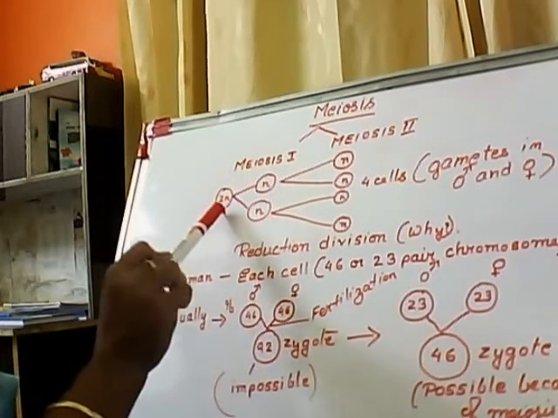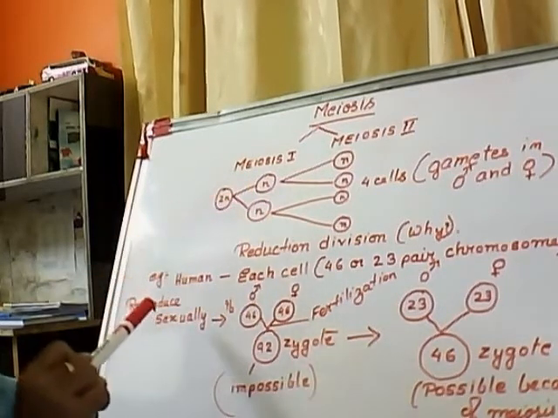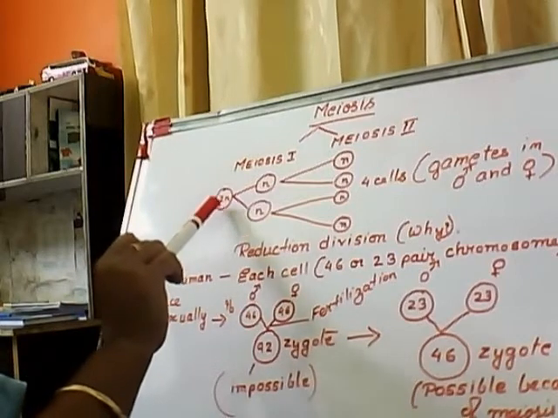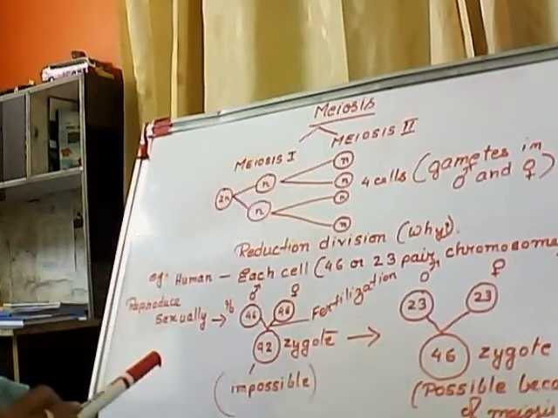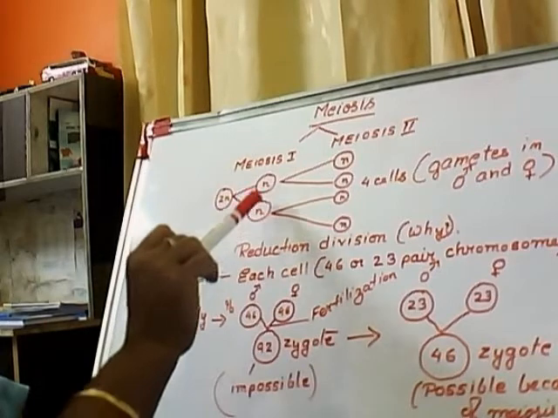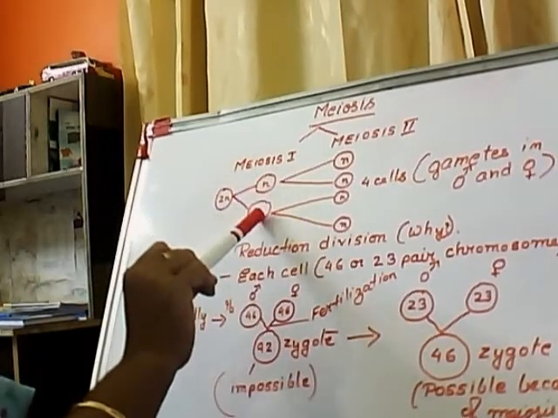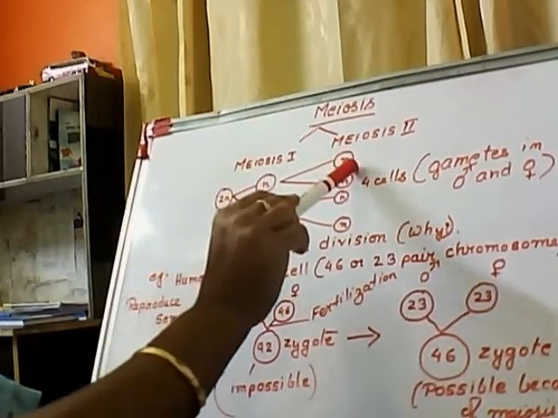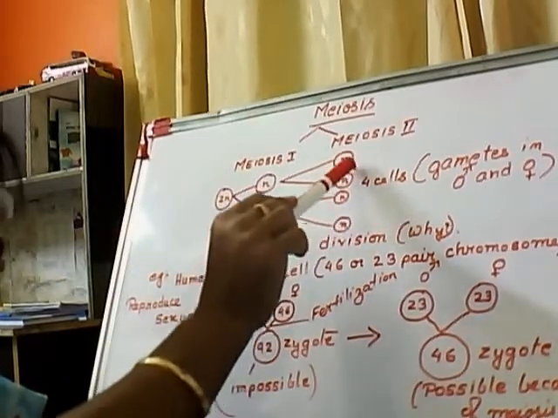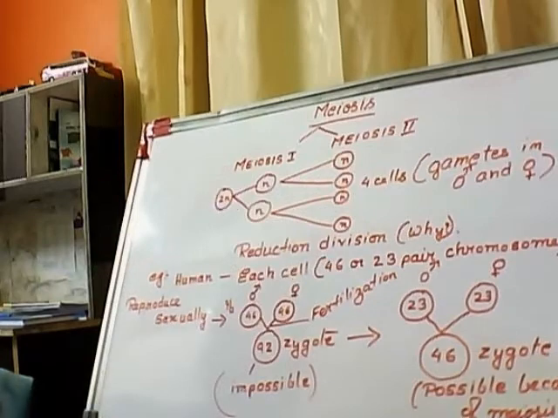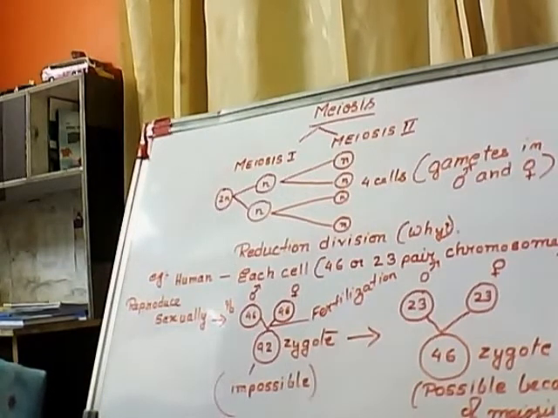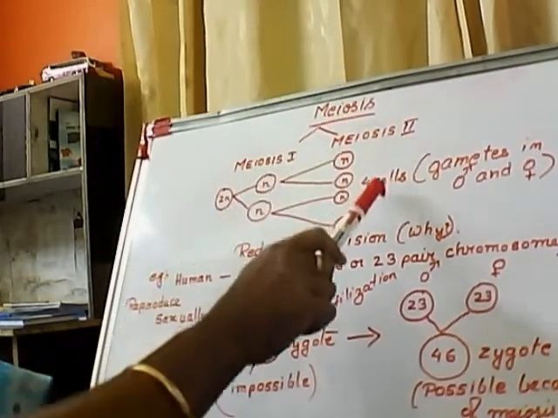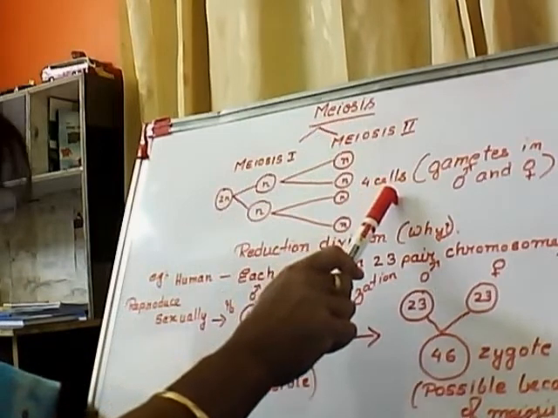But you just see here, initially they had 2n number of chromosomes, which gets reduced to n. That means it becomes half. Again these two cells undergo meiosis 2 cell division and form 4 cells. Each of them has n number of chromosomes. So at the end of meiosis, 4 cells are formed.